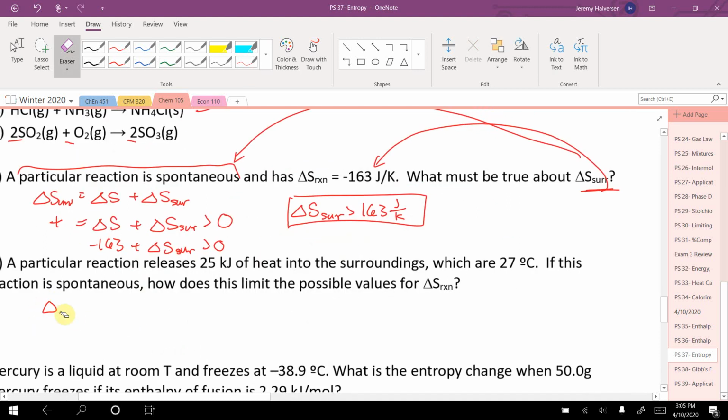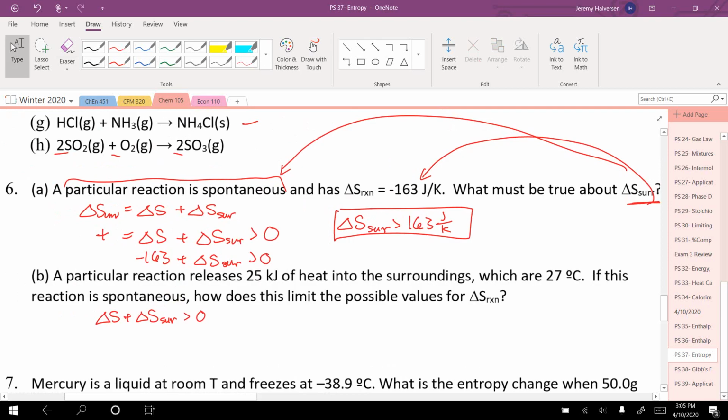We know that delta S of the system plus delta S of the surroundings must be greater than 0 because it says that it's spontaneous. Now it wants to know about delta S of the reaction, which is going to be the system. The reaction is always going to be the system, which means we need to know something about delta S of the surroundings.